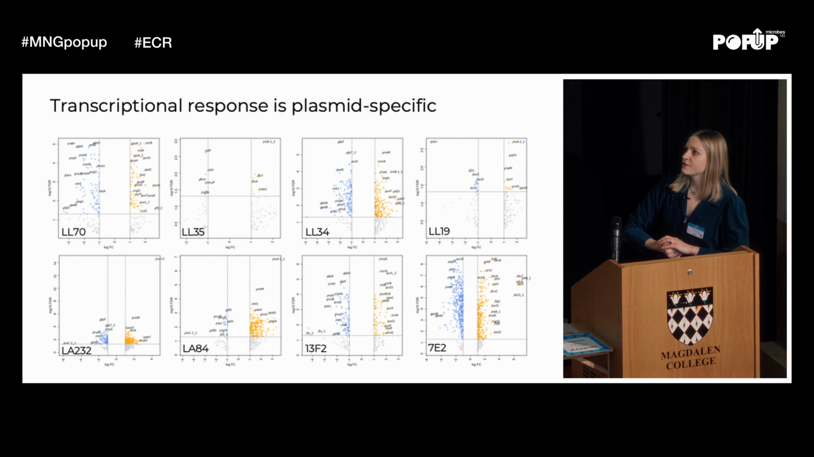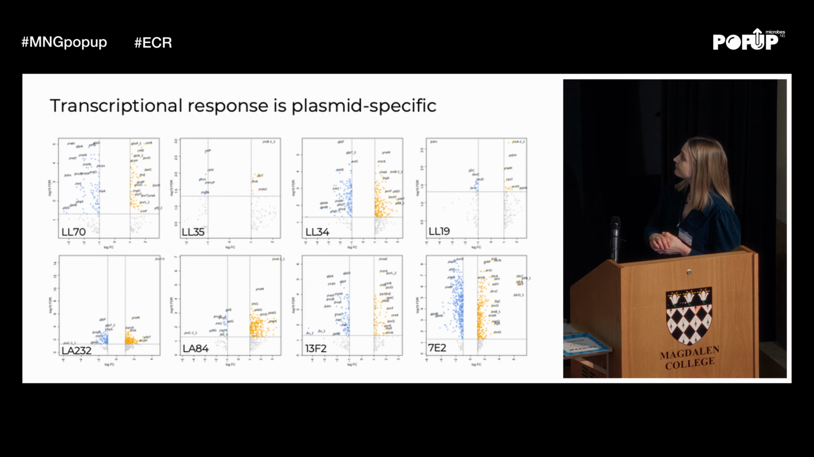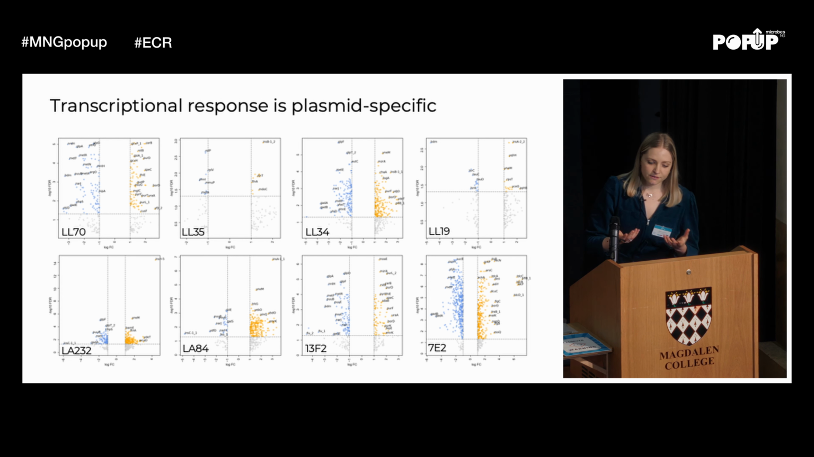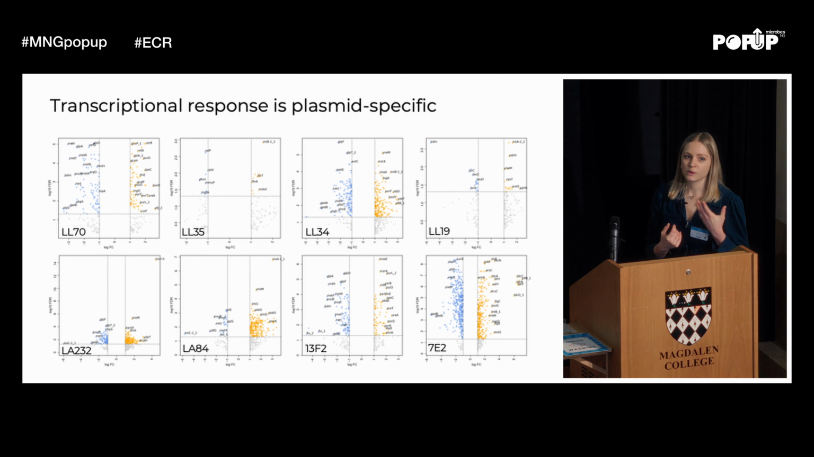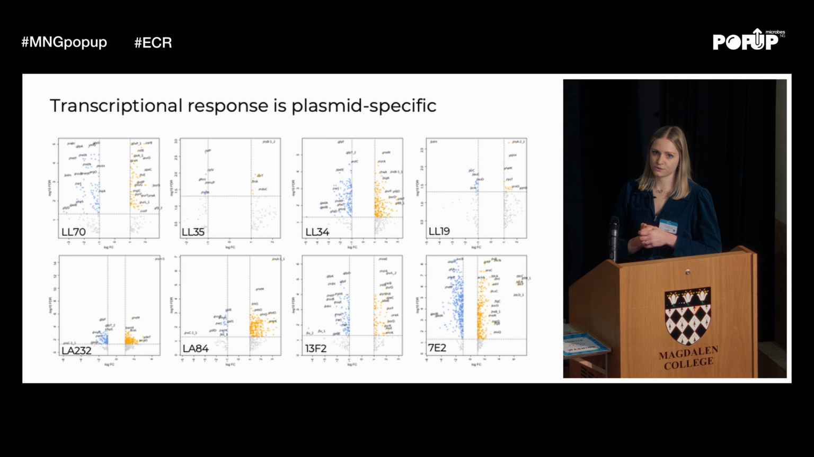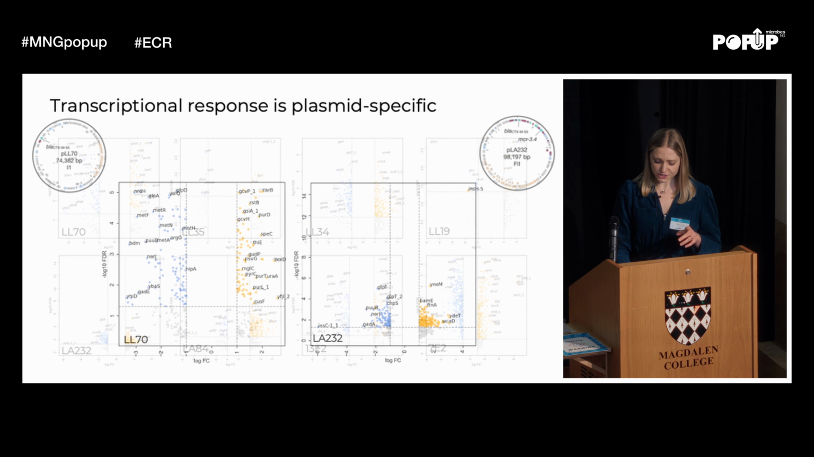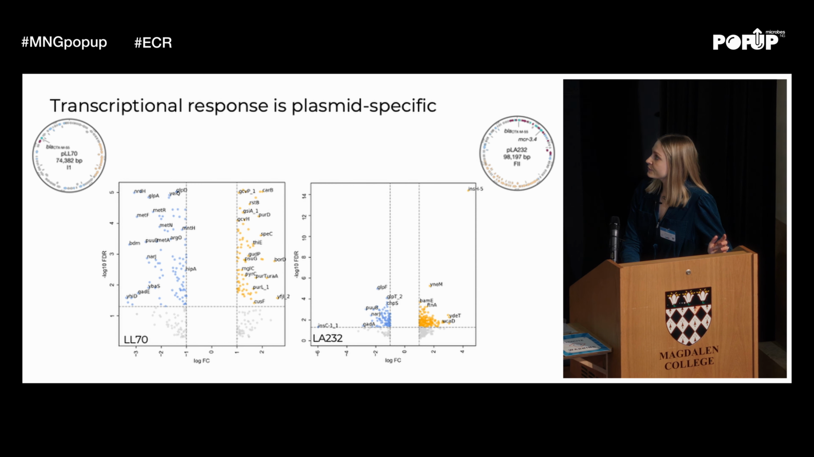These plots here show the number of differentially expressed genes across the 8 different transconjugants. Here we're seeing upregulated genes in orange and downregulated genes in blue. We have different scales on each of them, but overall the general pattern of them is quite different, which suggests that we might be seeing a plasmid-specific transcriptional response as a result of acquiring MDR plasmids. I'm just going to zoom in on a couple of examples for you.